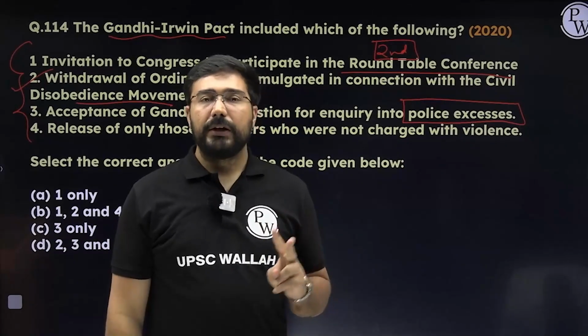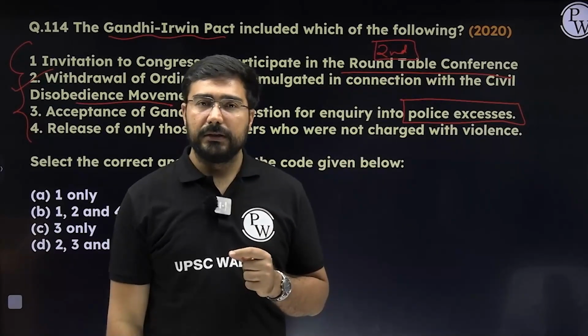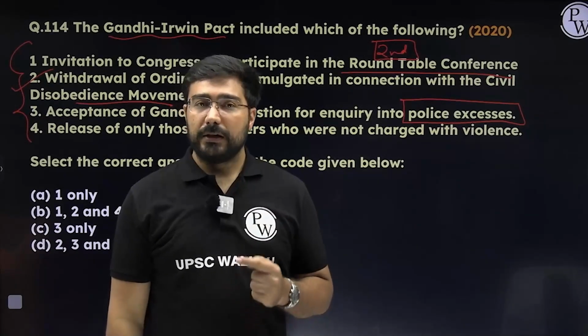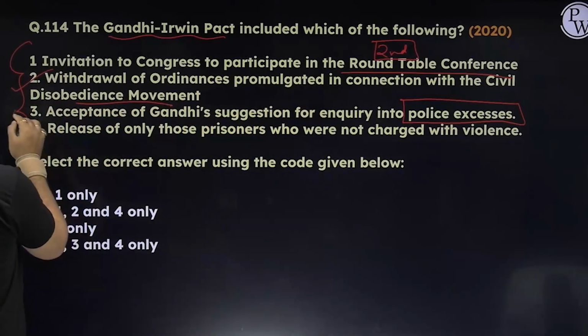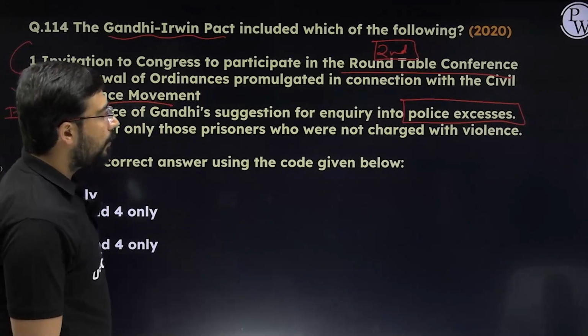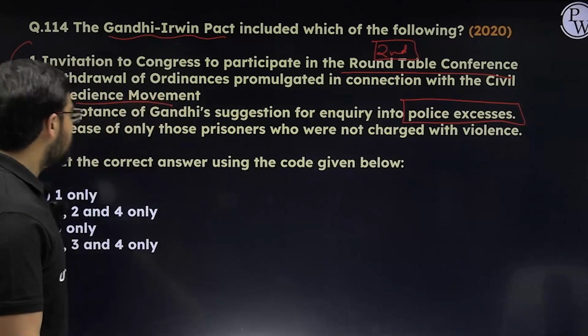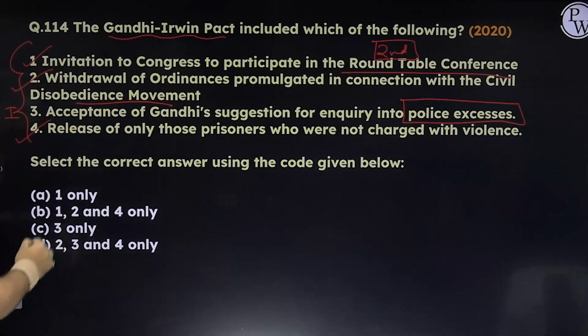In fact, two things were not accepted: one was any kind of inquiry into police excesses, and second, commutation of the death sentence of Bhagat Singh and his comrades. The third one is incorrect. Fourth, release of only those prisoners who are not charged with violence. That is also correct. The first, second and fourth are correct in this case. The answer will become B in this question.